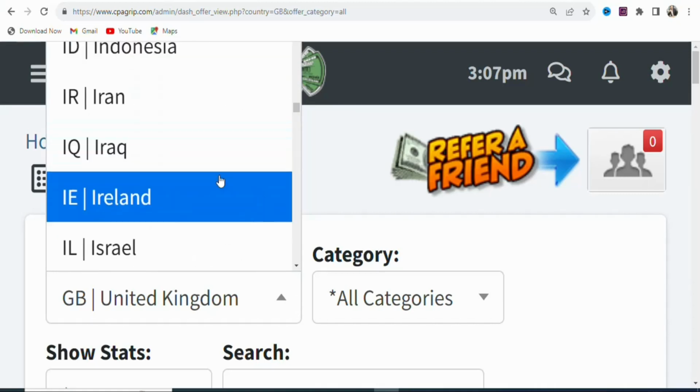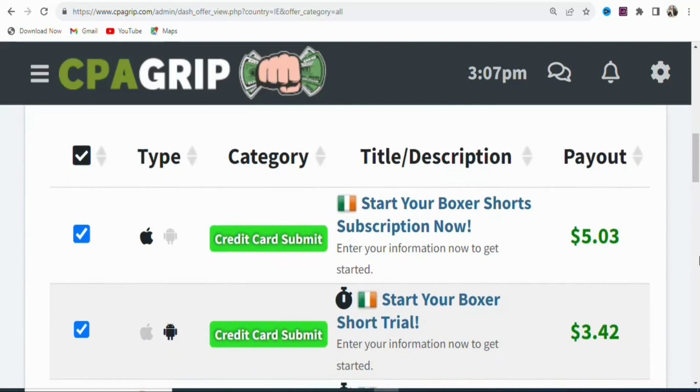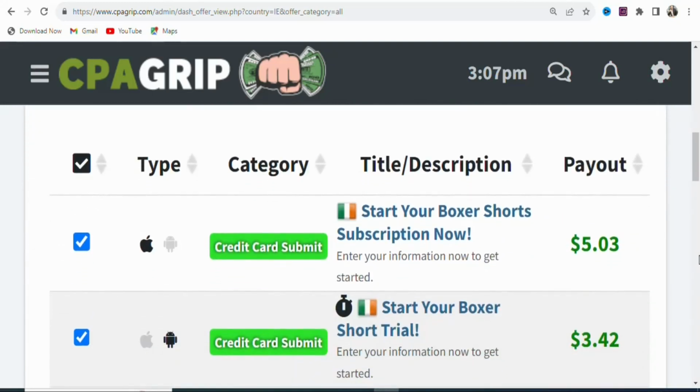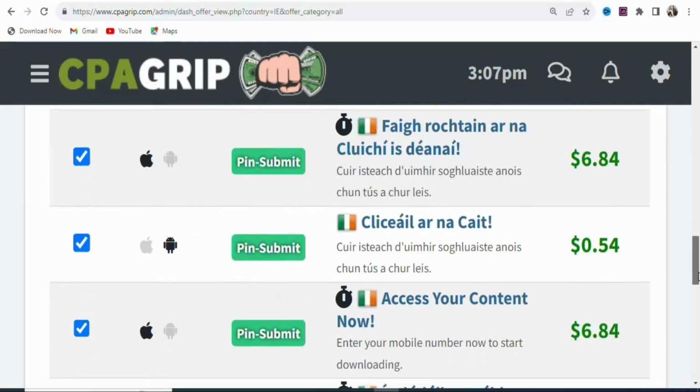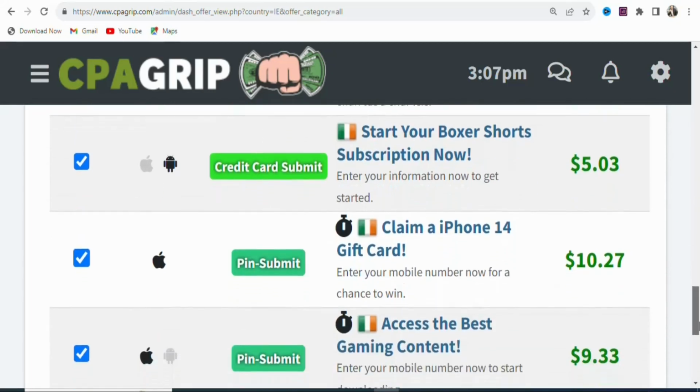In this case, we are going to be promoting offers in Ireland, so click on it. Once you click on it, you can see the offers are loading. You can see it has finished loading. These are offers that you can promote to people in Ireland, to click on it and then enter their details for you to earn money. You can see a lot of different offers.